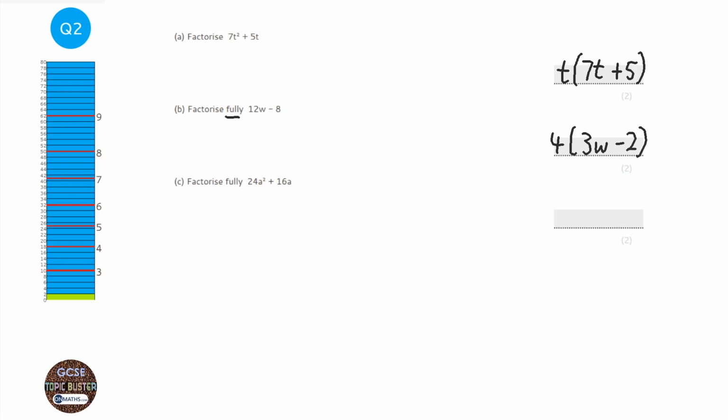Right, the last one, there's a number and a letter. So I'm thinking the number for 16 and 24 would be 8, and the letter would be a. Okay, so there's 2 things that we're dividing out this time. So I'm going to have 8a on the outside.